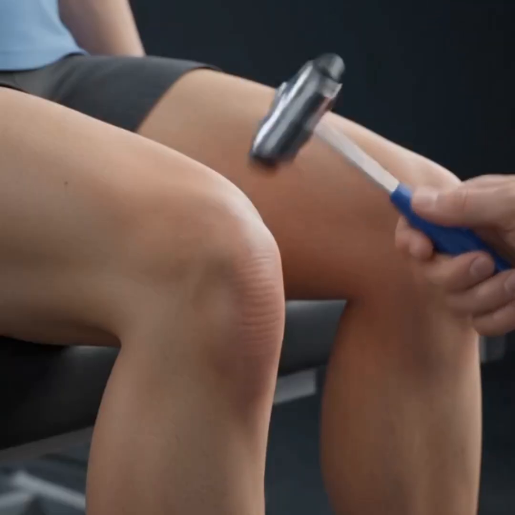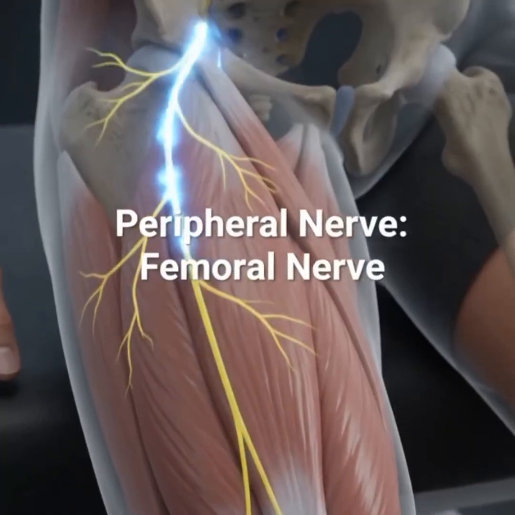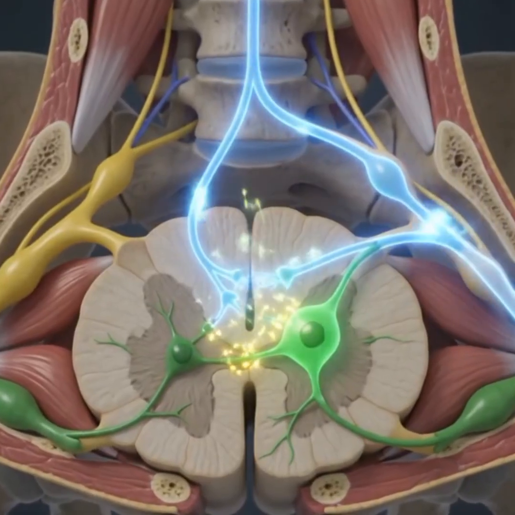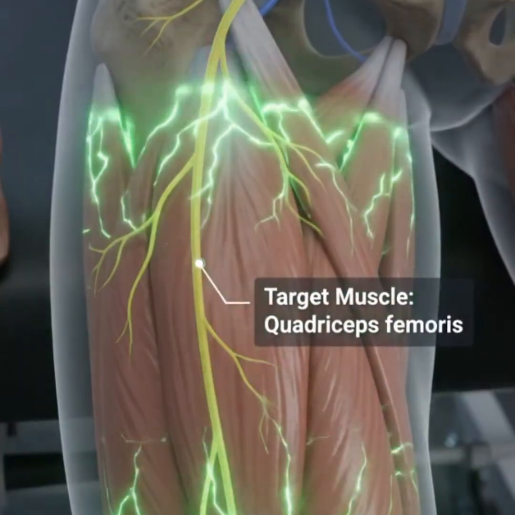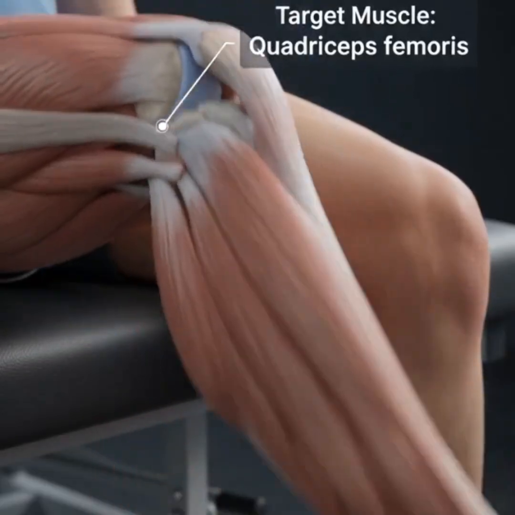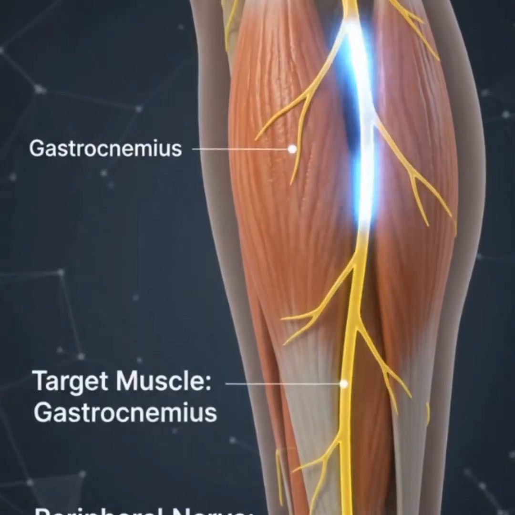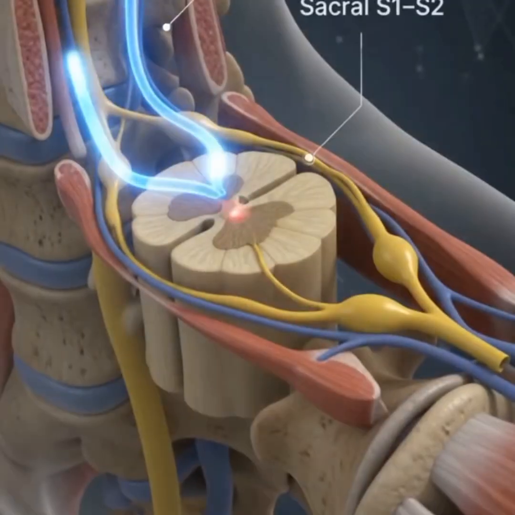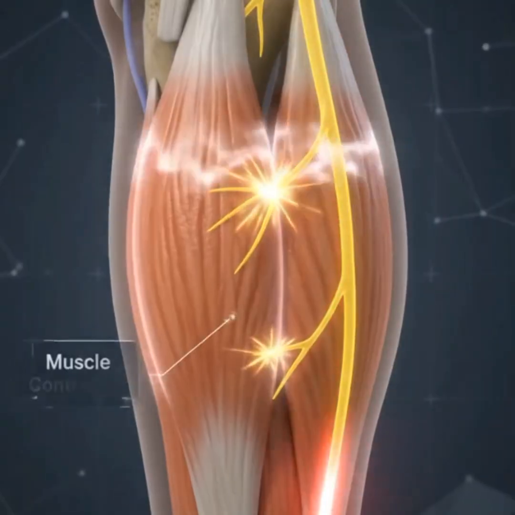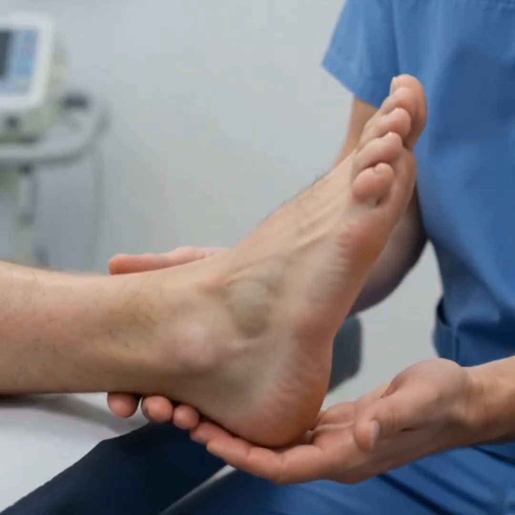The patellar reflex targets the quadriceps. Tapping the tendon sends a signal. It travels via the femoral nerve to the lumbar spinal segments L2 to L4, causing the muscle to contract and kick. Testing the Achilles reflex. This tests the tibial nerve and the S1 to S2 segments. The impulse travels to the spinal cord. This causes the calf muscles to contract, resulting in a visible plantar flexion.